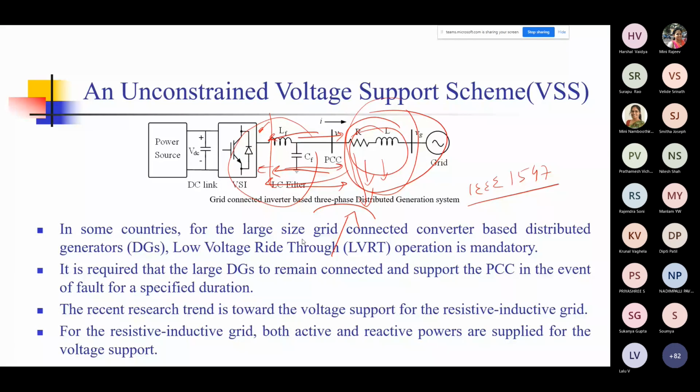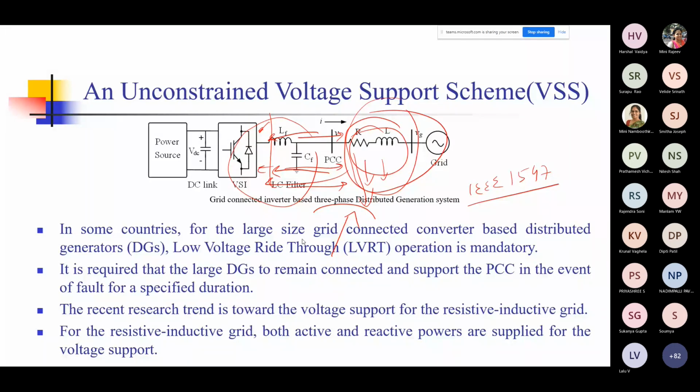That way you maintain the grid for some time as far as you are concerned, and that is your LVRT obligation. Likewise, the other people also have to do. Then they wait for some time, and if the grid comes back, you know that you don't have to trip and can continue. But if the grid still remains bad, then your system will have to trip.